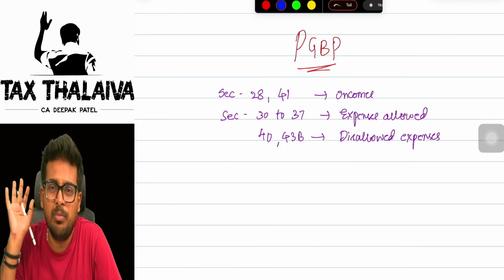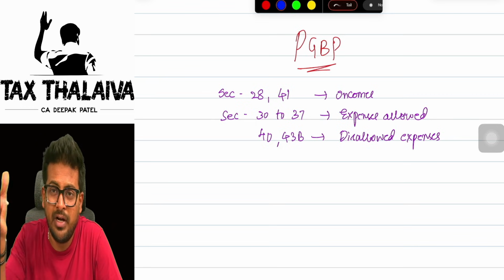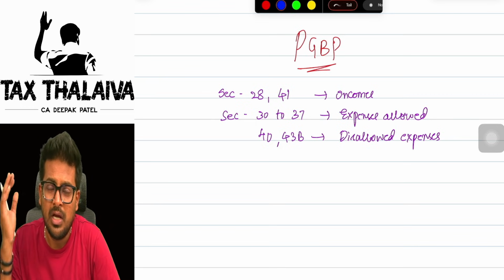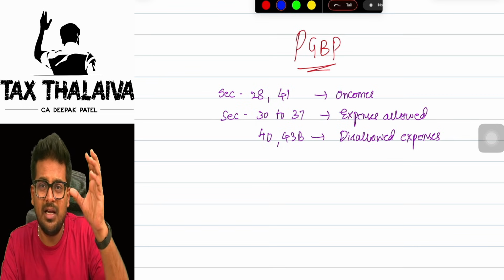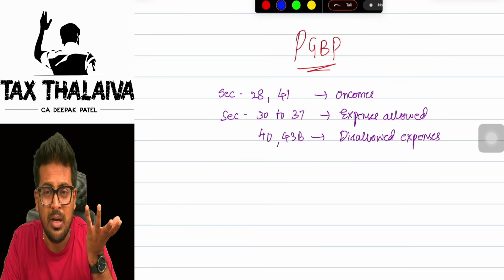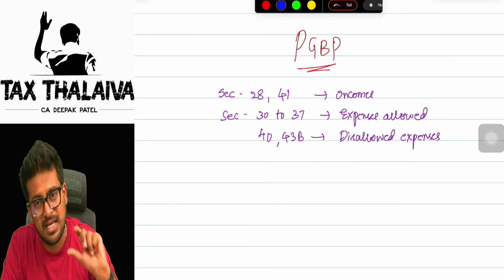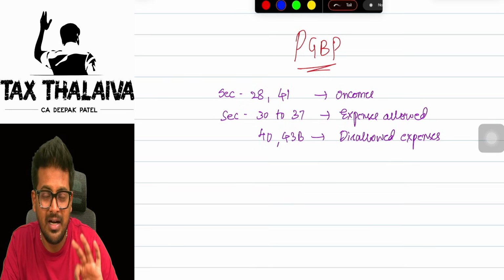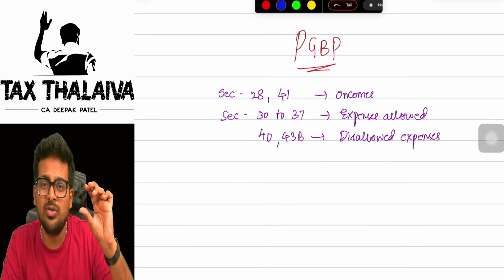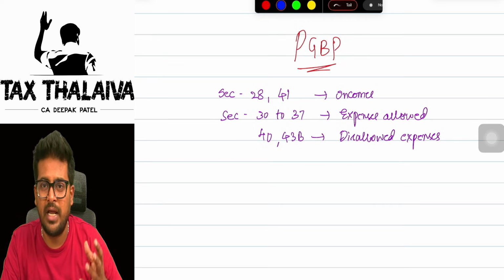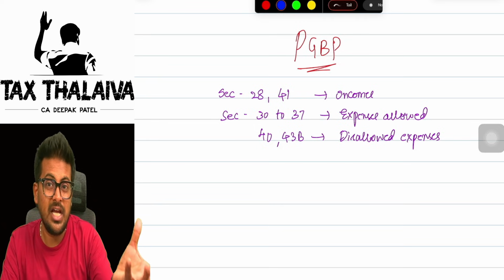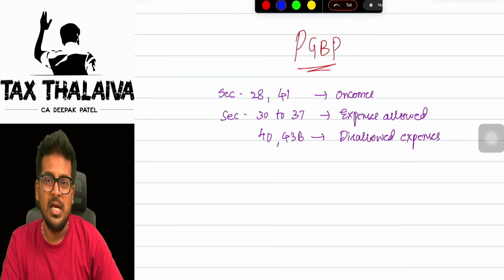We have to compute profit, boss. That profit which has to be offered under the PGBP head. See, profit is nothing but income minus expenditure. Yes or no? Profit means income minus expenditure. Now, what we will learn in this topic is what are those incomes which I have to offer to tax? What are those expenses which I can claim as a deduction?